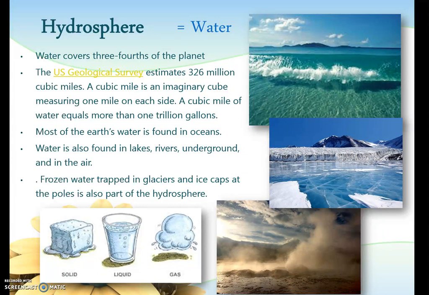And most of this water is found in the Earth's oceans. But it's also found in fresh water, such as lakes, rivers, and underground. And even water in the air, oftentimes in the form of clouds, is considered part of the hydrosphere. Finally, as in this picture, we also have frozen water that is trapped in glaciers and ice caps at the poles.